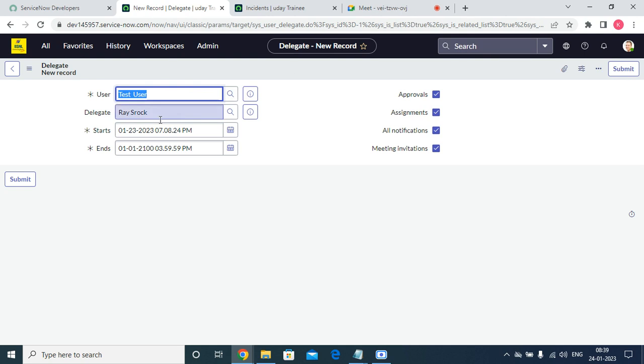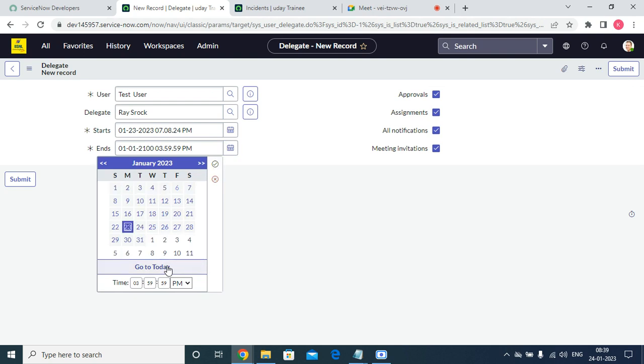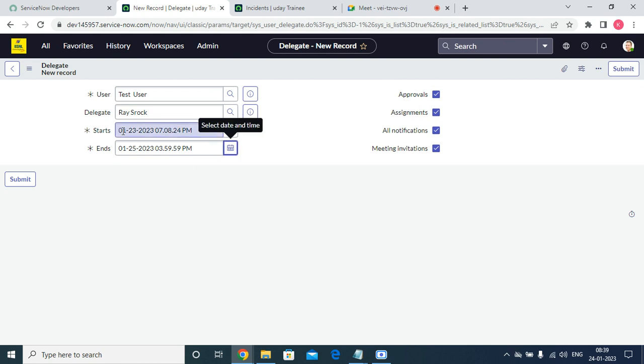Now, what is the start date? This is the start date, and then the end date. By default it comes as something different, so going to today, I'm just marking it as the 25th. That means 23rd Jan 2023, 7:08 p.m., to 25th Jan, 3:59 p.m. So that these delegates will be done.